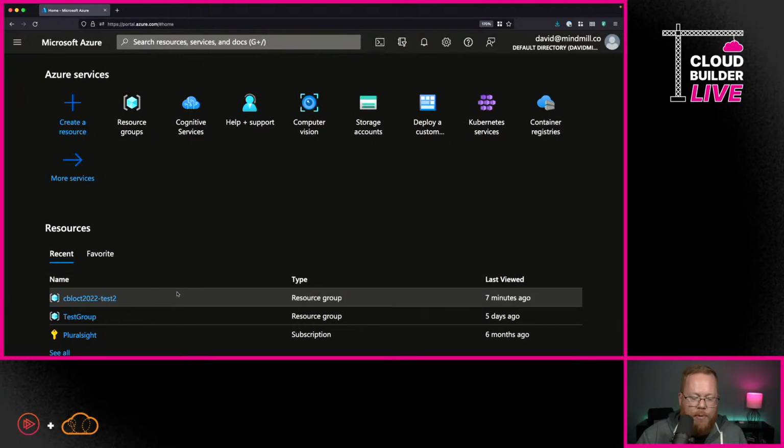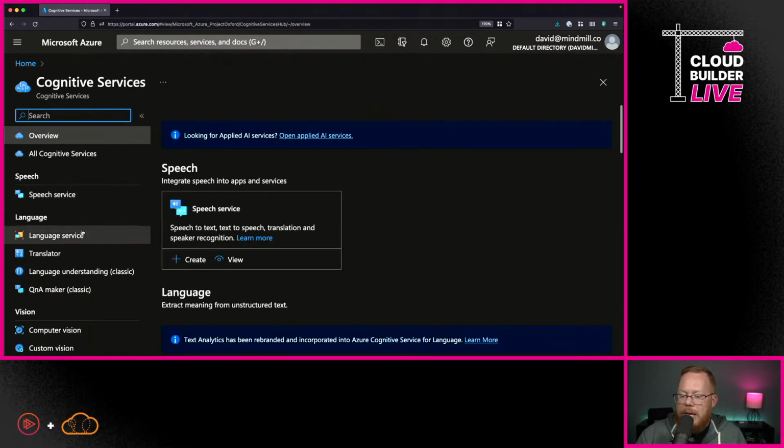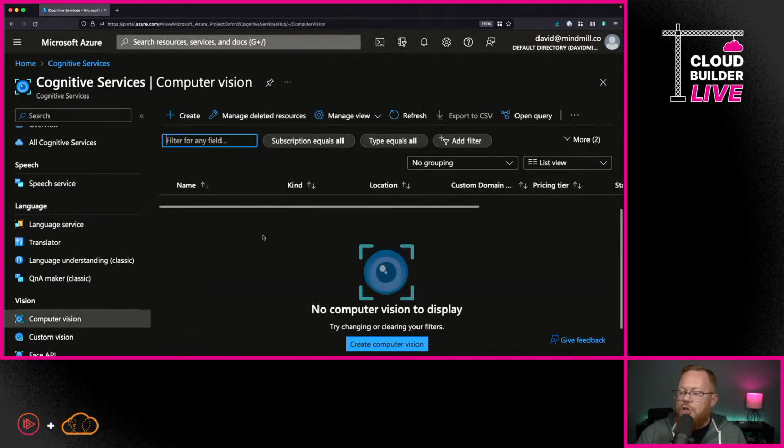So really quickly, let's just bounce over to the browser. Give me just 1 second here. We'll bounce over here into the portal. And I'm going to go ahead and go here to cognitive services, and I'm going to go under computer vision. I'm just going to show you what you would do here. Now, we're not going to create it in the portal. Like I said, we're going to use Bicep for it.